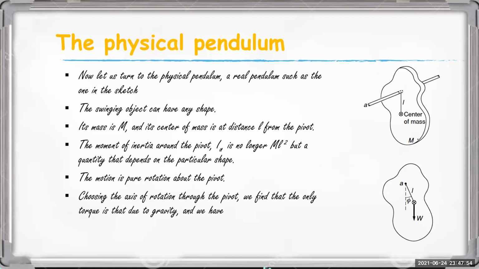Choosing the axis of rotation through the pivot, we find that the only torque is that due to gravity.